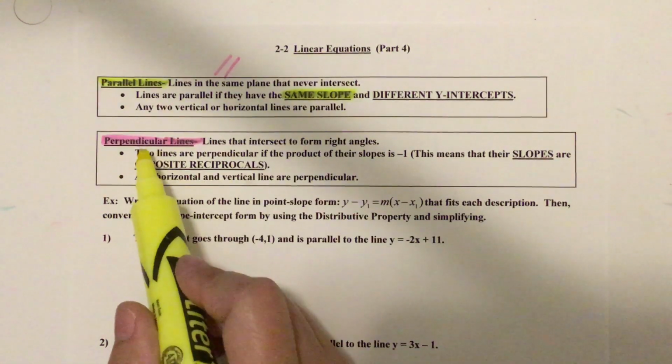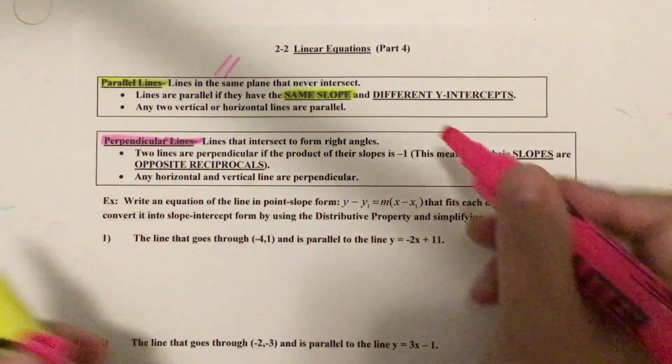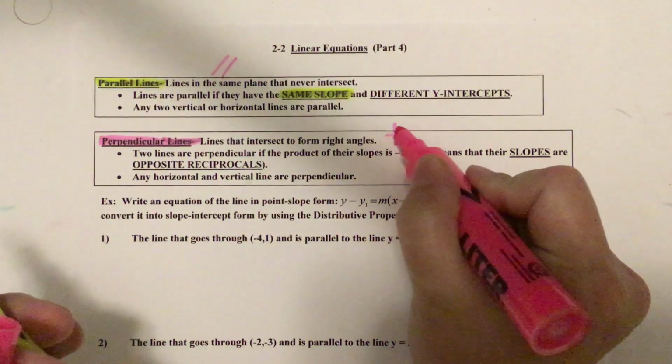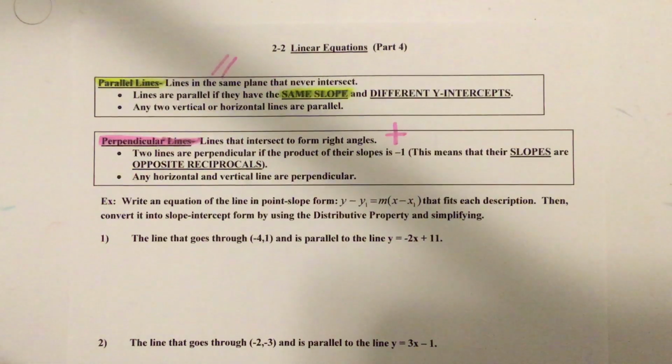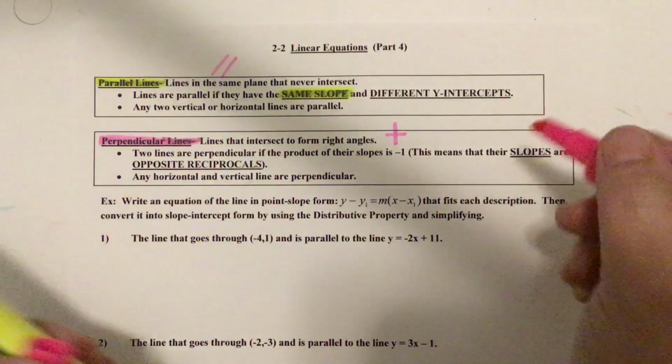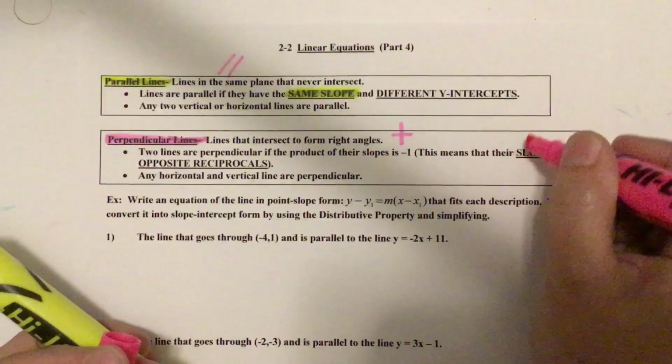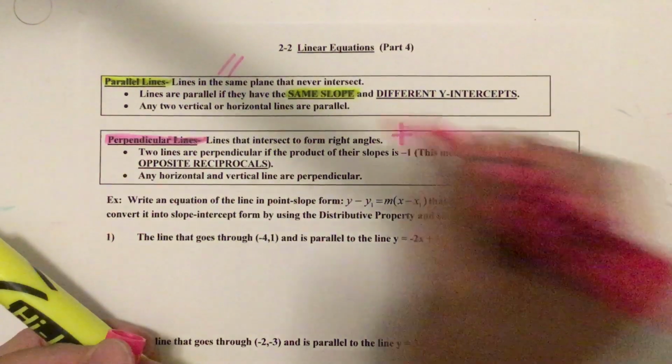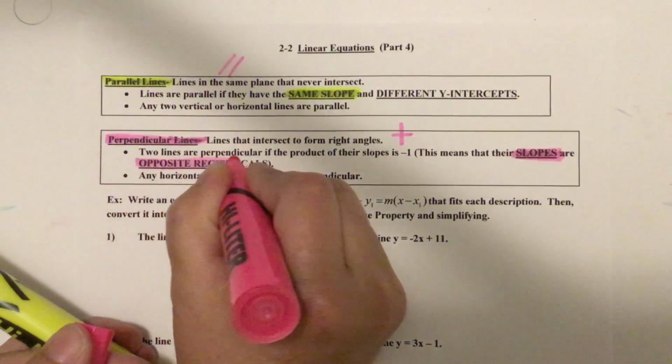Now, perpendicular lines, these are two lines that intersect and make 90-degree angles. Well, their slopes are opposite reciprocals. So perpendicular lines, their slopes are opposite reciprocals.